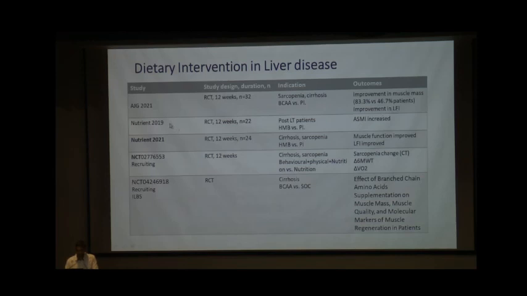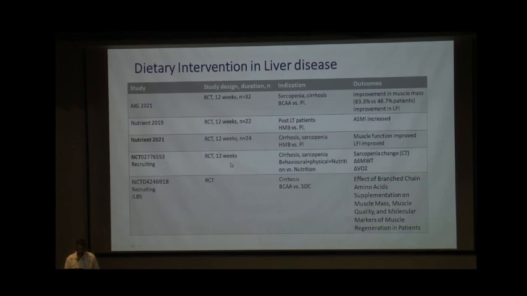This study from Nutrients 2019 and 21 was based on a subset of patients. The first was for post-LT patients, where hydroxymethyl butyrate was given along with placebo. They found that ASMI significantly increased. In another subset of patients with cirrhosis and sarcopenia, they found that muscle function improved.